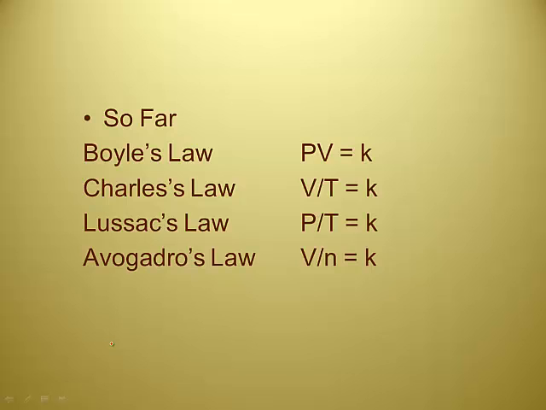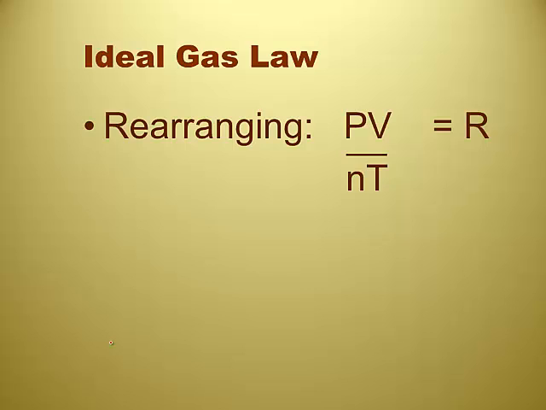So if we combine these together mathematically, then all of a sudden, poof, we get that equal to the same constant, basically. But there's a new thing here: R. R is the constant. So PV over NT equals R. That's not the way that I know this. It's not the way it's in the book.